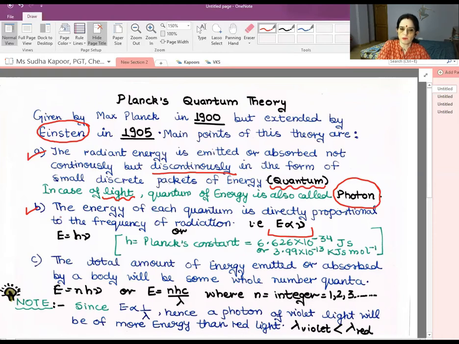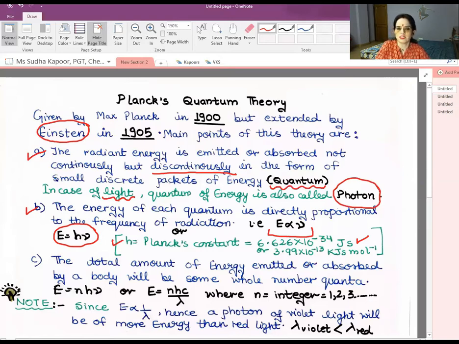So E is directly proportional to nu, and when we remove the sign of proportionality, we get a constant that is known as h, Planck's constant. The value of Planck's constant we have to learn here, that is h equal to 6.626 into 10 to the power minus 34 joule second. Dear students, you must remember this value, because in the numericals, if it is not supplied, since it is a constant value, you must be knowing it.